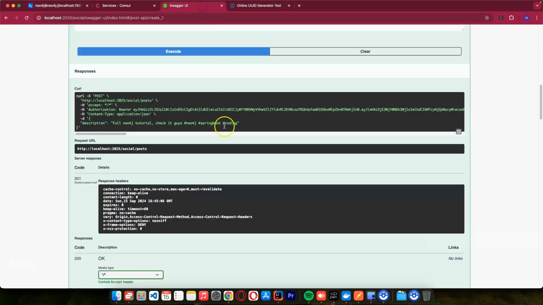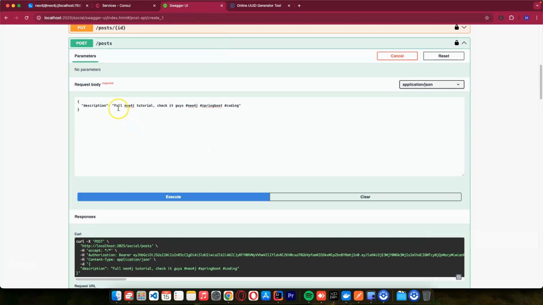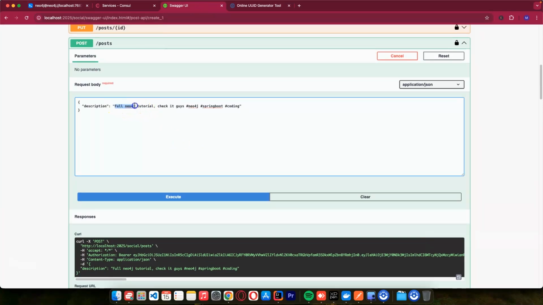So for the posts, what I want to do, let's start with the full Neo4j tutorial. So I'll just say Spring and Neo4j integration full tutorial.